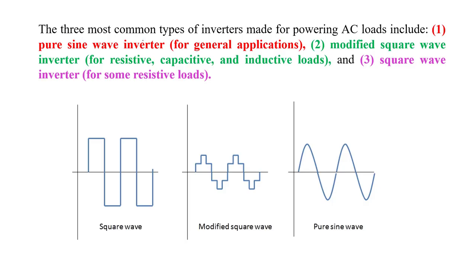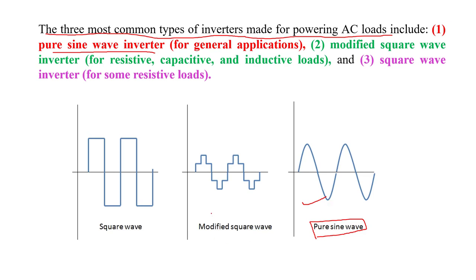Now the three most common types of inverter are used for powering AC loads. We know that inverters are basically used to power AC loads. So there are basically three types of inverter used for powering AC loads or AC devices. First is called the pure sine wave inverter. This inverter generates a pure sinusoidal wave, and is used for general applications.